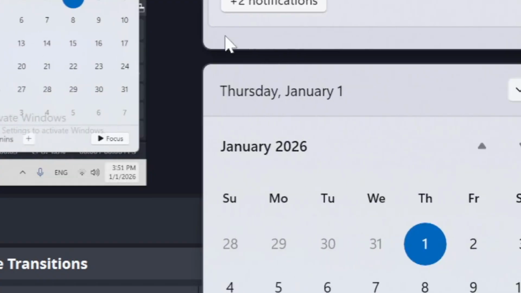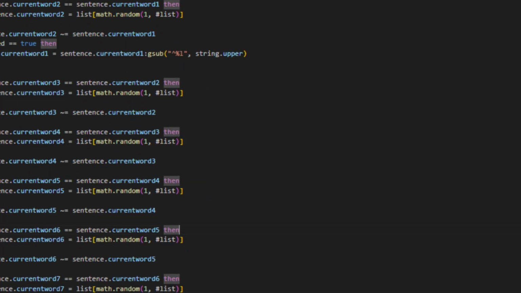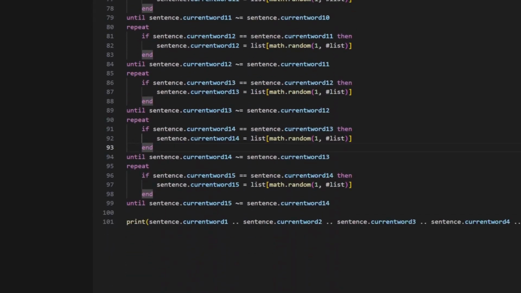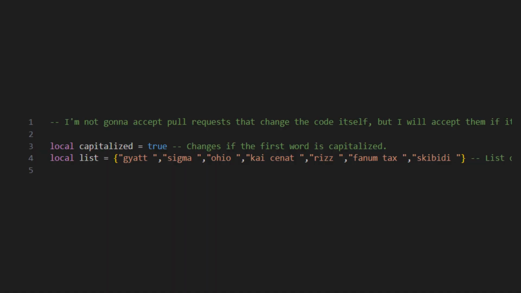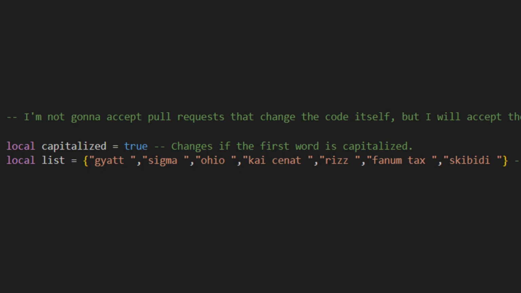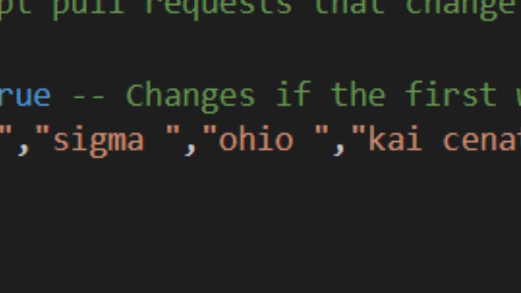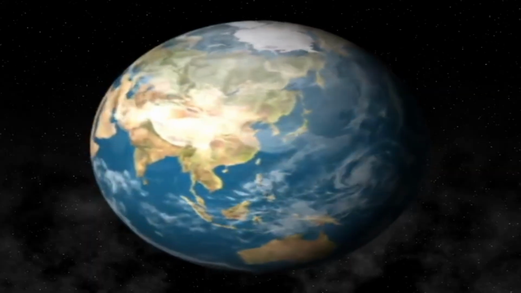Now it's 2026 and I've massively improved my skills. So now looking back, this was ass. Apparently it took me like a week to make this, and it's like 101 lines of complete Yandere Dev code. Also, it's 2026. We need to update these words. Gat, skibbity, Ohio, those are all irrelevant. We need to fix this right now. No, like right now, or else the world's gonna explode or something.